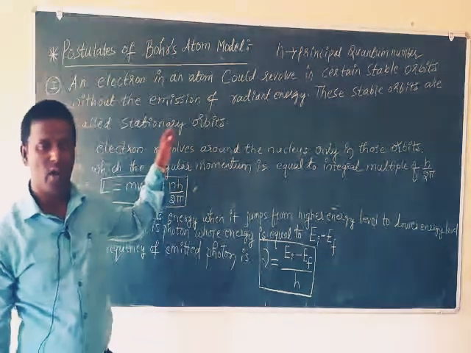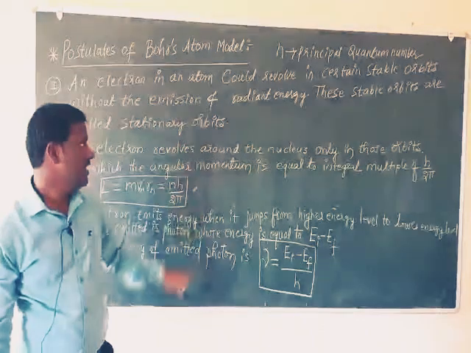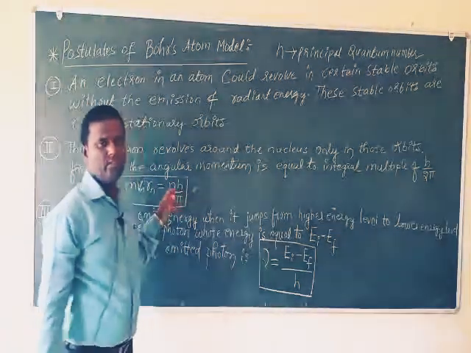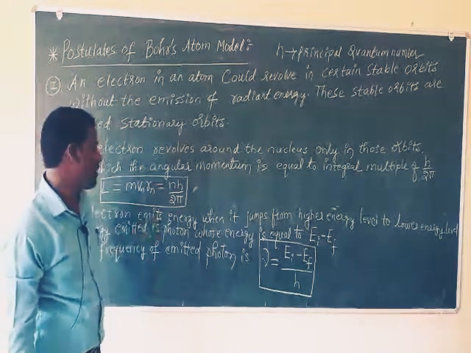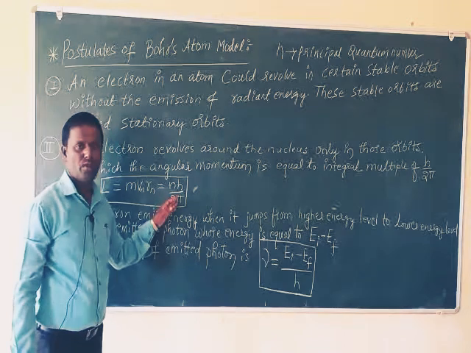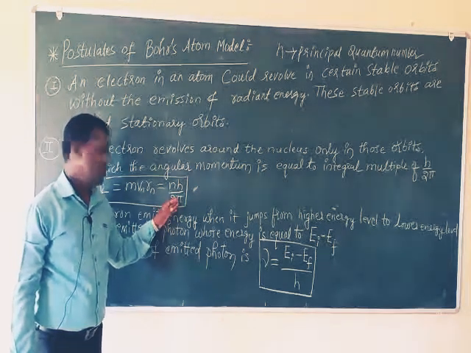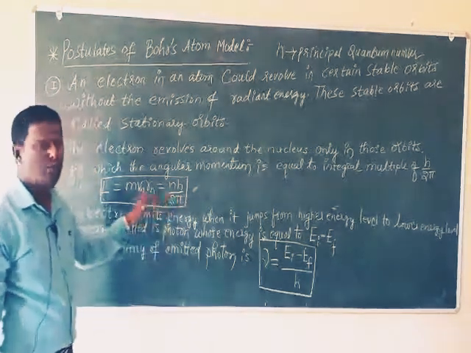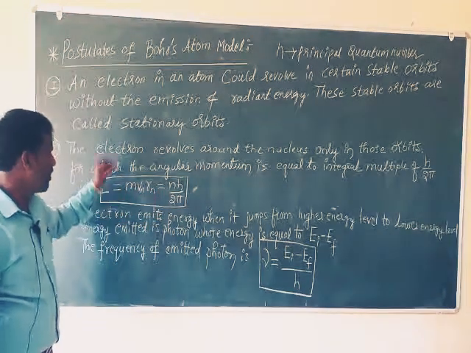Next, h is Planck's constant. You know the value of h, 6.625 into 10 to the power of minus 34 joule second. Pi is 3.142 or 22/7. Here pi is a constant term.